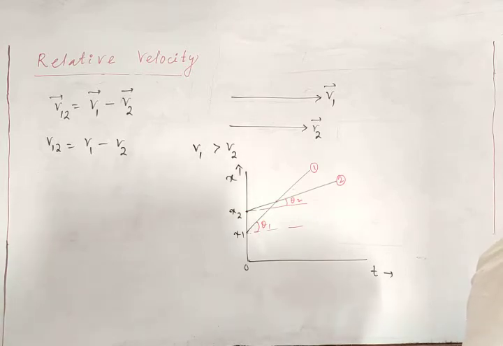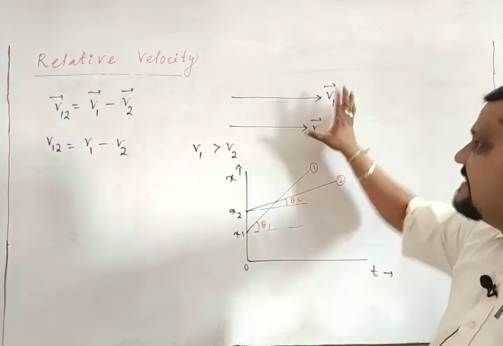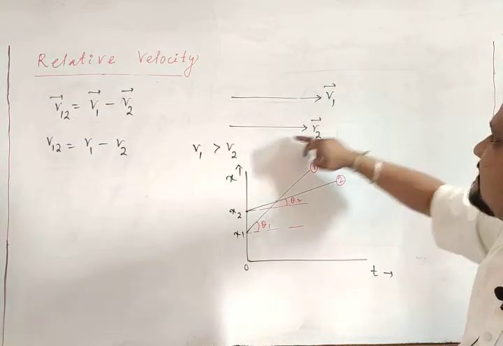After some time, the two moving objects will meet, and then the object moving with velocity v1, that is the faster one, will move more and more to the left of the slow moving object. So it will go to the left of the slow moving object. Now see this, v1 is greater than v2, so it will go faster.